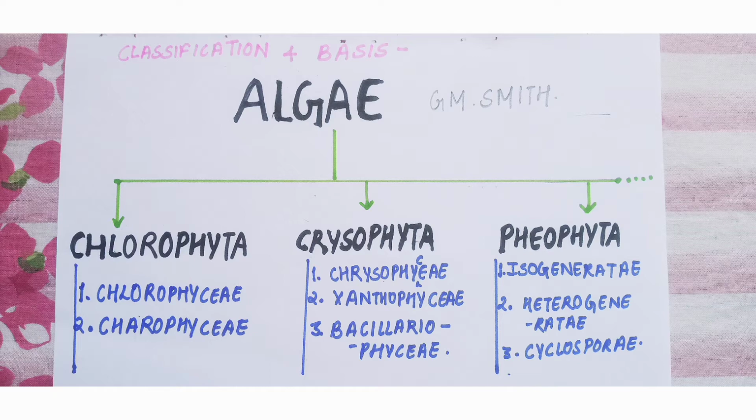Let's look into the basis of classification. There are majorly 5 bases on which the whole algae has been classified. Number 1 is pigments, and we have already discussed how many pigments exist in algae in its general characters. Number 2 is cell wall. Again, this point has been discussed. Presence or absence of flagella is number 3. Then stored food or the reserve food, and the 5th is the type of reproduction.